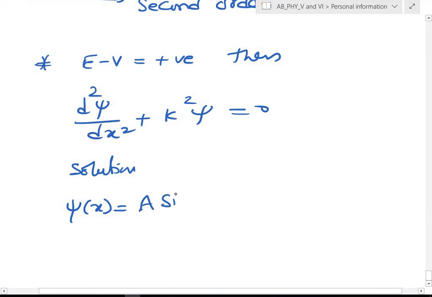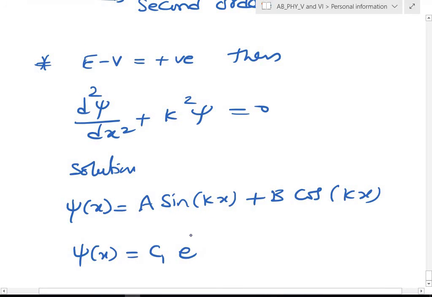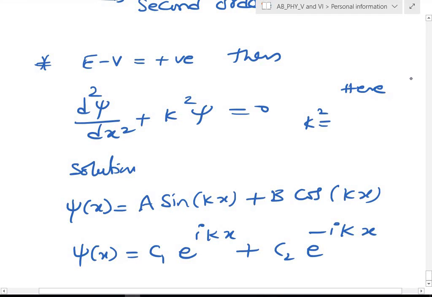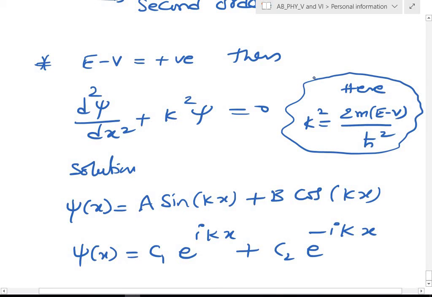The solution for this, psi as a function of x, will be something like a sine of kx plus b cos of kx, where a and b are constants, or otherwise psi of x is c1 into e power ikx plus c2 into e power minus ikx. Here k square will be equal to 2m(E minus V) by h square, with total energy E and V constant, that I am getting as positive.